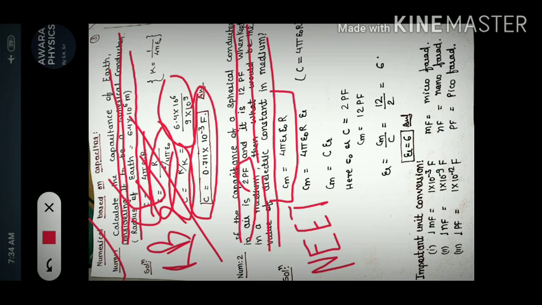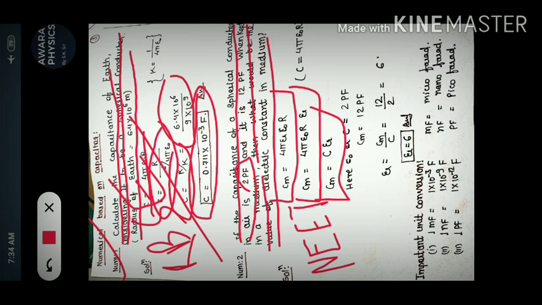So as you know, this Cm is equals to 4 pi epsilon naught R multiplied with epsilon R. Why have we taken this here? Because the radius of the spherical conductor is not given. So we just replace 4 pi epsilon naught into R by C. Here C is the capacitance of air and vacuum, and Cm is the capacitance of medium. So Cm is equals to C into epsilon R.